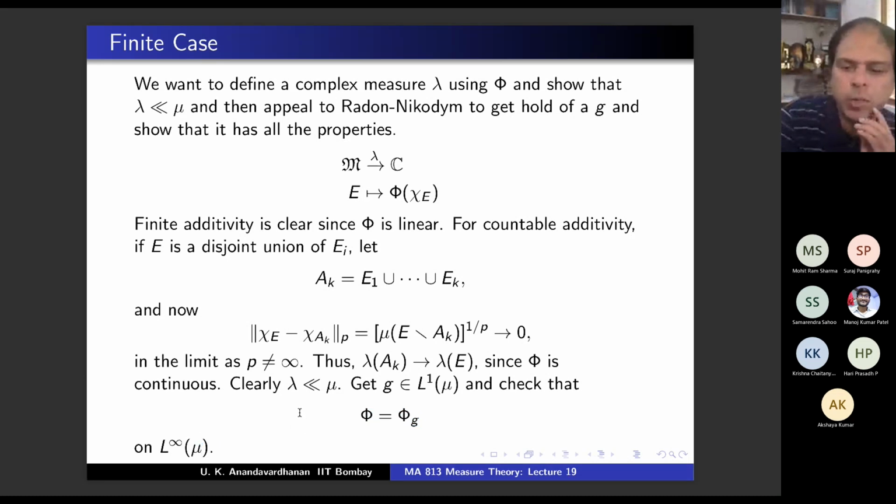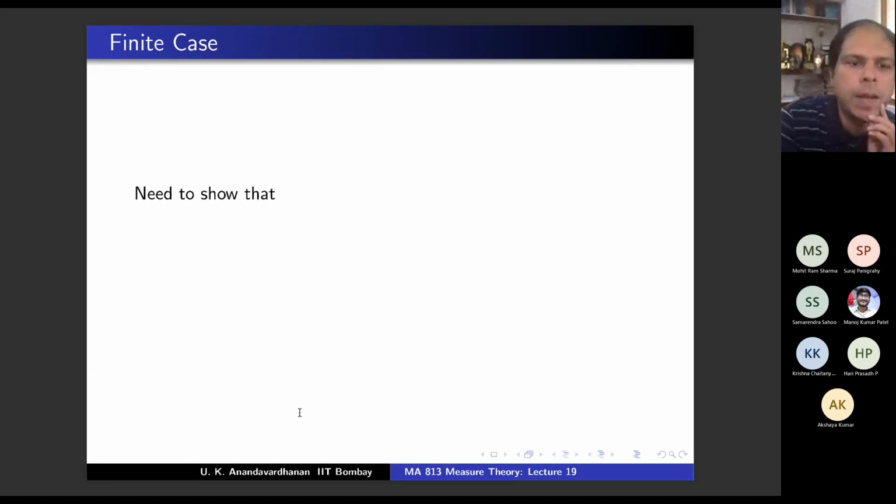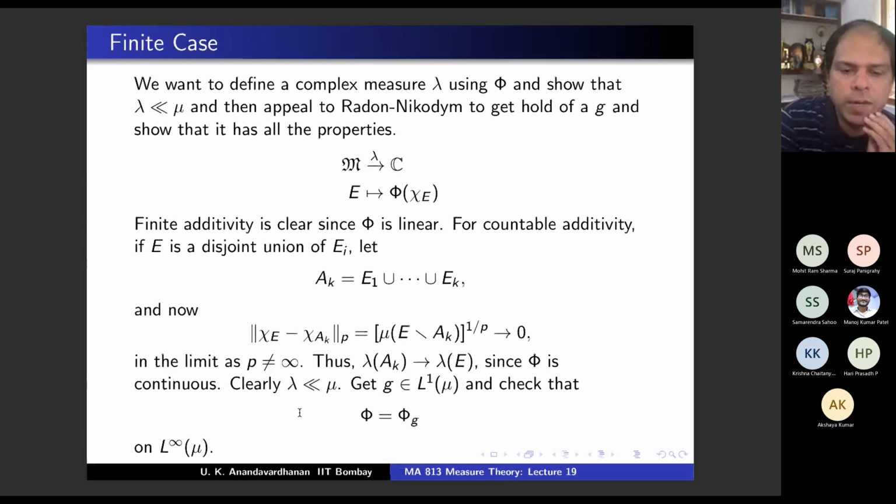Okay, so there's a small check to be done, which I'm skipping. But finally you have to show all these things. You have to show that this G, where is this G now? G is in L1, right? This is from Radon-Nikodym. G is in L1.